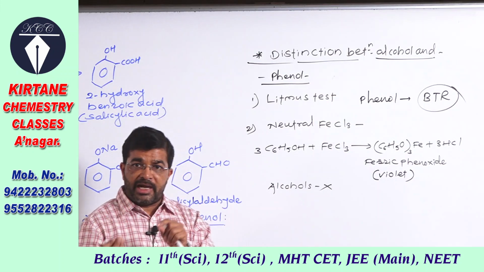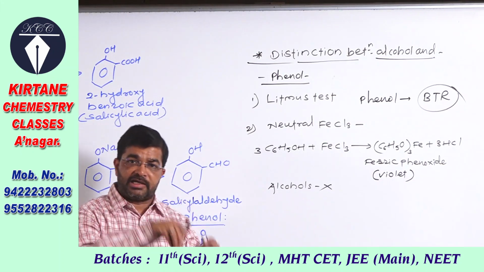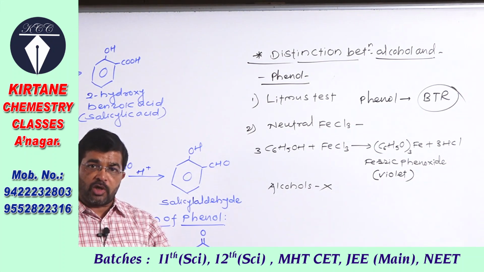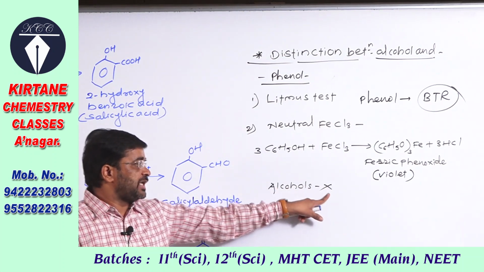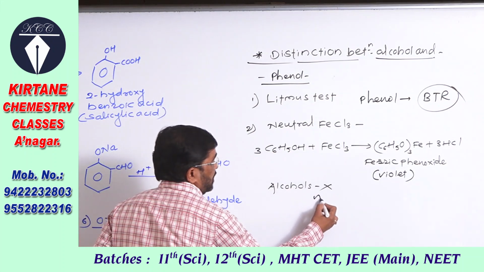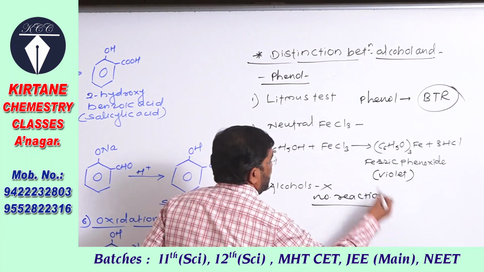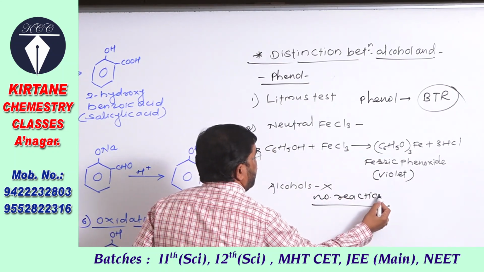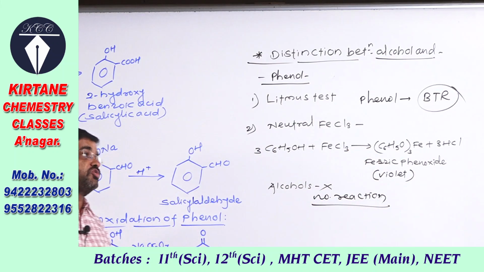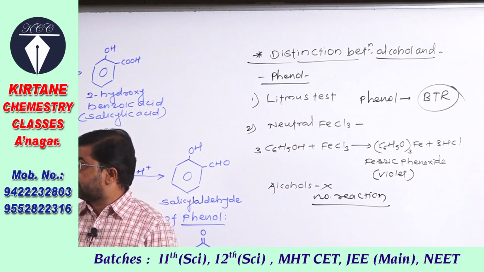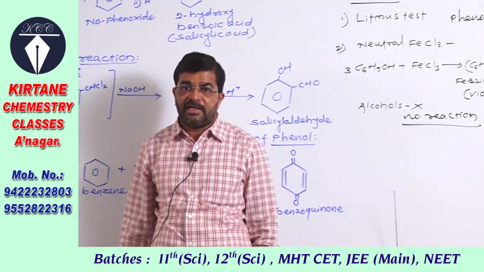Means if you add neutral ferric chloride to a compound and there is formation of violet coloration, it is phenol. But alcohols have no reaction with ferric chloride, and therefore this is the color test to distinguish between alcohols and phenol. So this is about the reactions of phenol and alcohol.